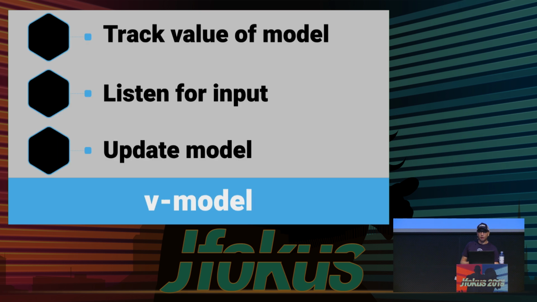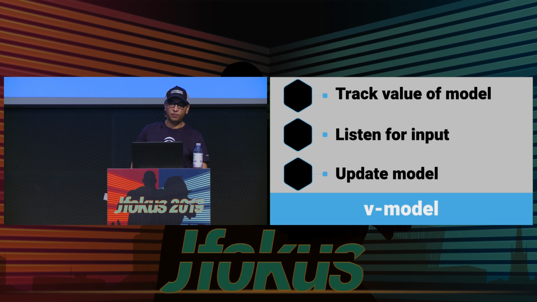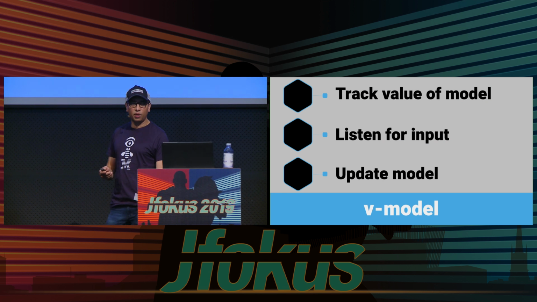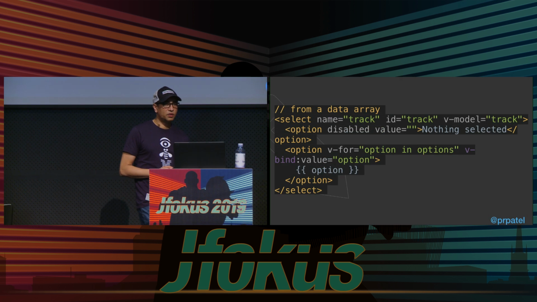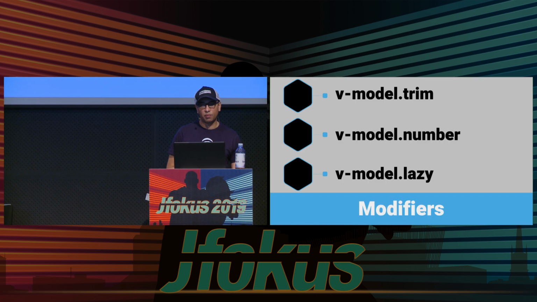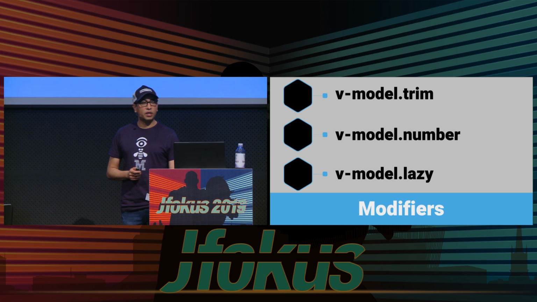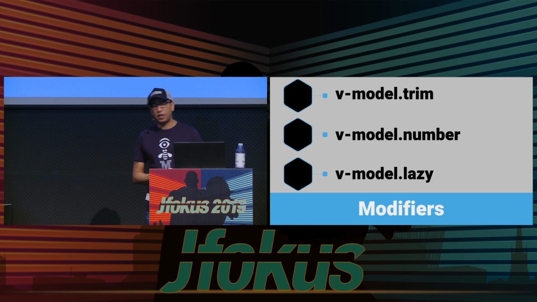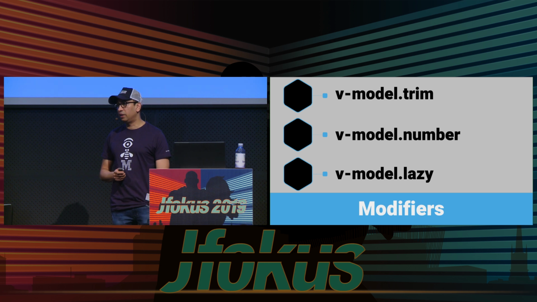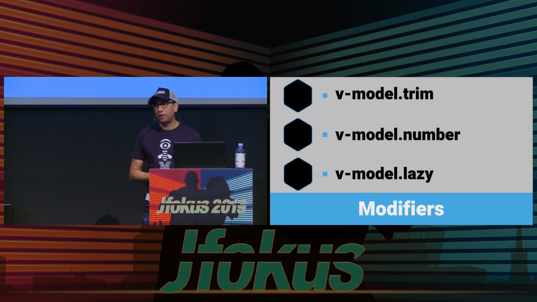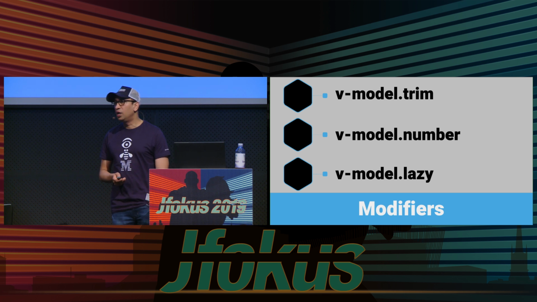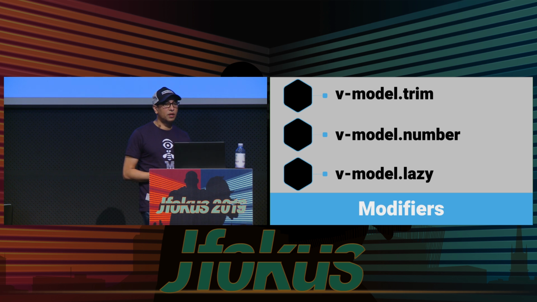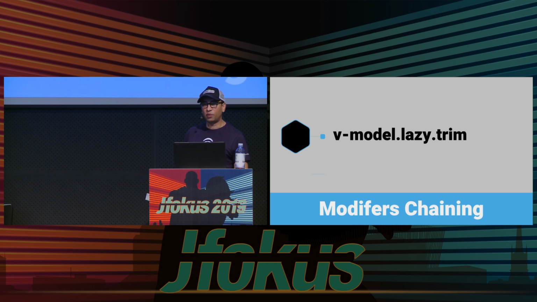Two-way data binding, v-model, track value input model. Vue listens for the inputs and can update the model, two-way data binding. You're all familiar with that stuff, so we will go and skip over this. Some modifiers that we have with forms, these are super useful. So we can say trim, this thing has to be a number, or do lazy evaluation of what is in that specific input field, right? So this is nice. If you need to trim white space, you put .trim. If it's a number, Vue will make sure that only a number can be entered in there, et cetera, right? So that's less code we have to write.